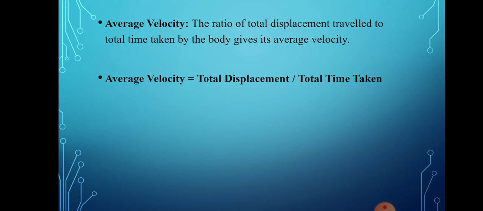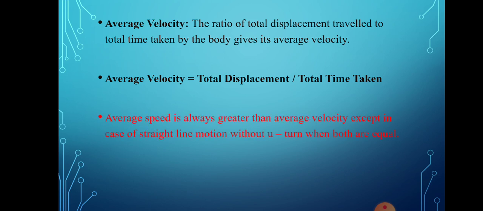Suppose only a single 1 minute is there, then we can consider it as only velocity. Whereas if we continue to calculate the velocities over around 10 to 15 minutes, then we have to calculate the average velocity. So average velocity is nothing but the ratio of total displacement traveled to total time taken by the body. It is the total displacement divided by total time taken.